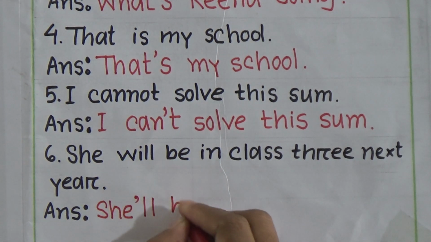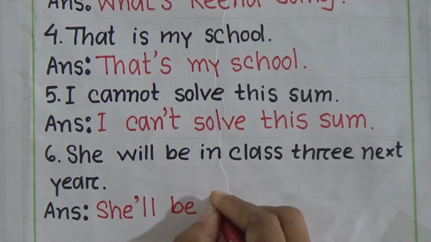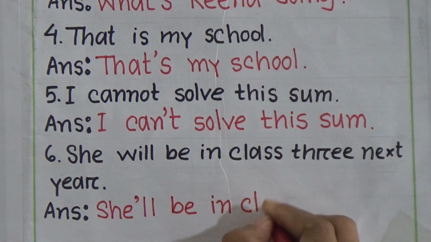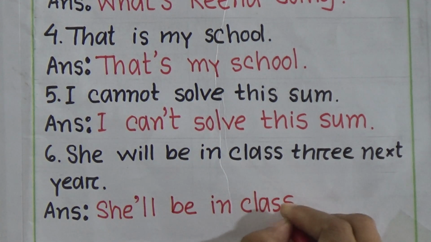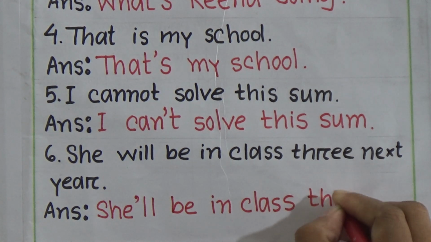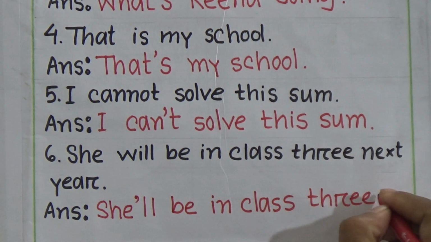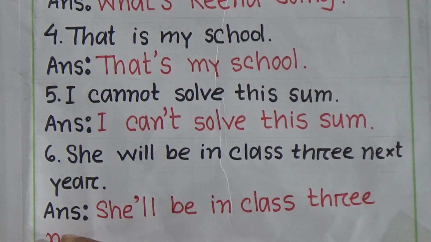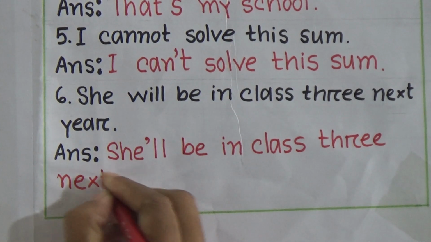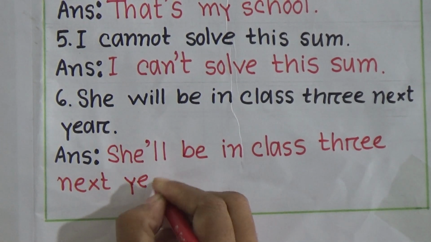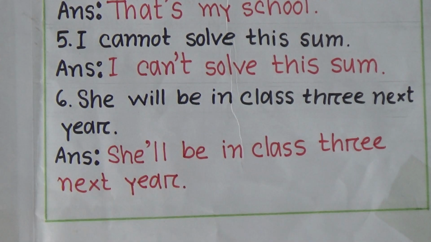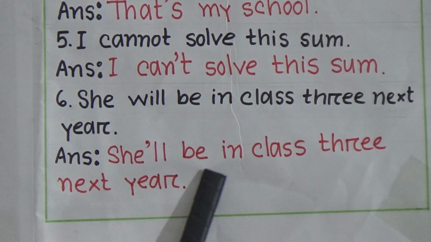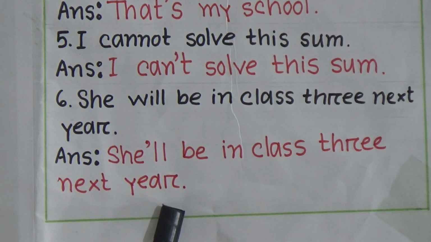Rest of the sentence. She'll be in class 3 next year. So the sentence will be she'll be in class 3 next year.